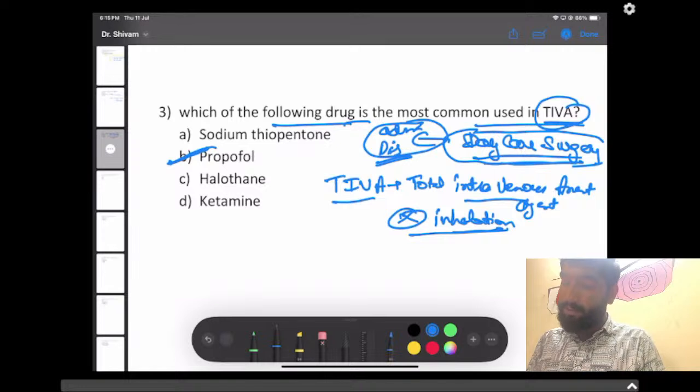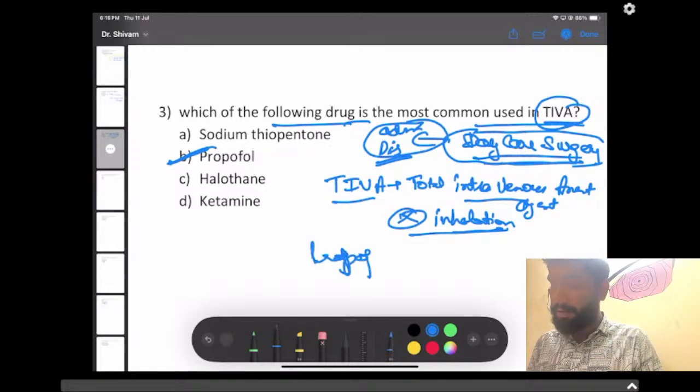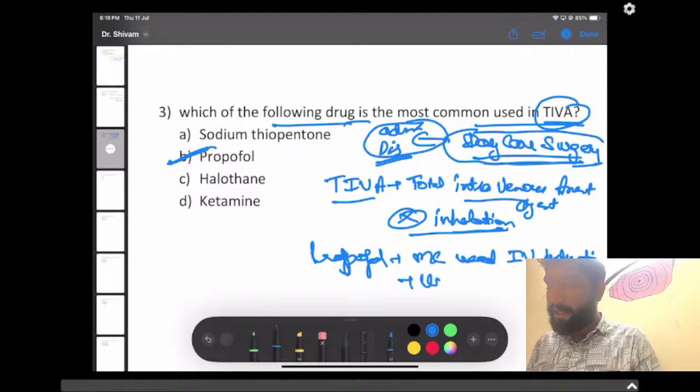And as it is the most common, propofol is the most commonly used IV induction agent. It is used in daycare surgery.